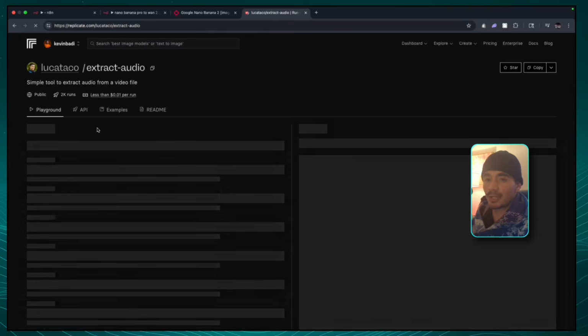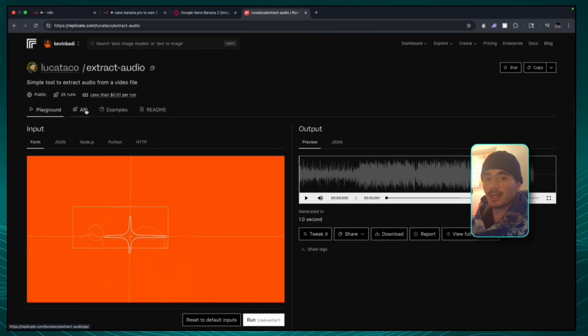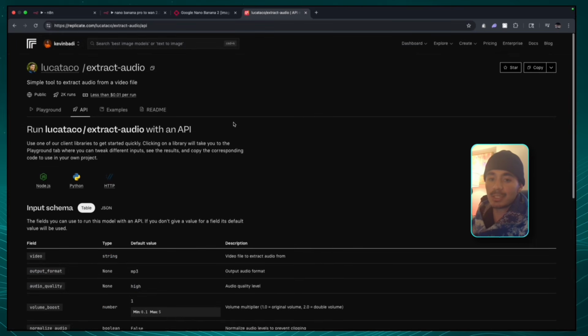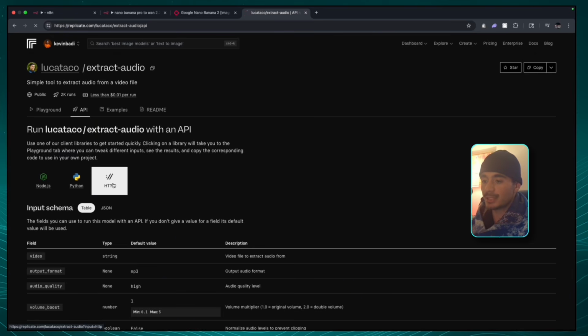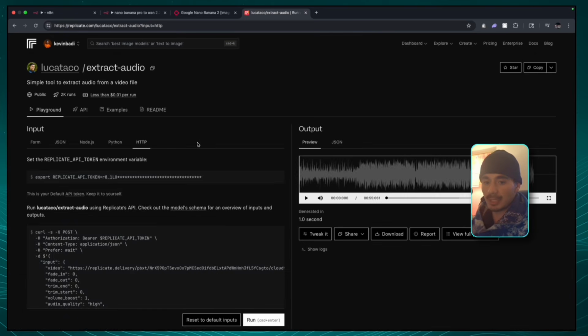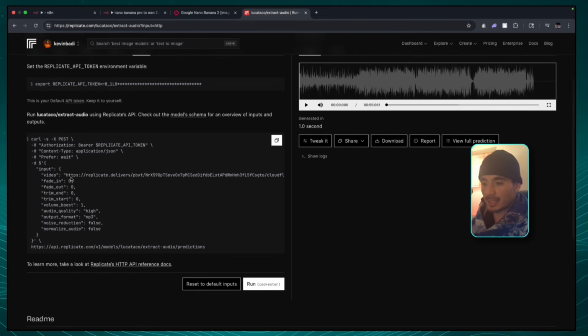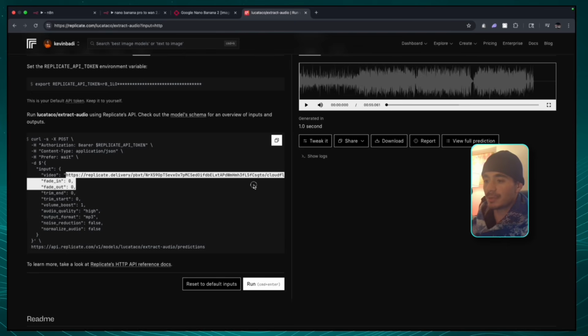For you guys to learn how this API works, you can go into the API tab, and this will give you a full breakdown of exactly how this schema is called. In our example, since we're using n8n, you want to use this HTTP example to show you exactly how the API call is made. All we really have to do to make this call work is send in the video that we sent in through the webhook.